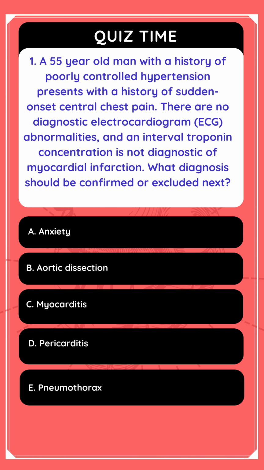1. A 55-year-old man with a history of poorly controlled hypertension presents with a history of sudden onset central chest pain. There are no diagnostic electrocardiogram (ECG) abnormalities, and an interval troponin concentration is not diagnostic of myocardial infarction. What diagnosis should be confirmed or excluded next?